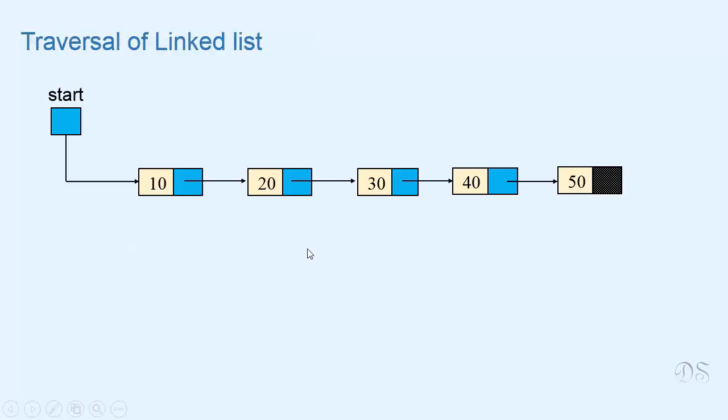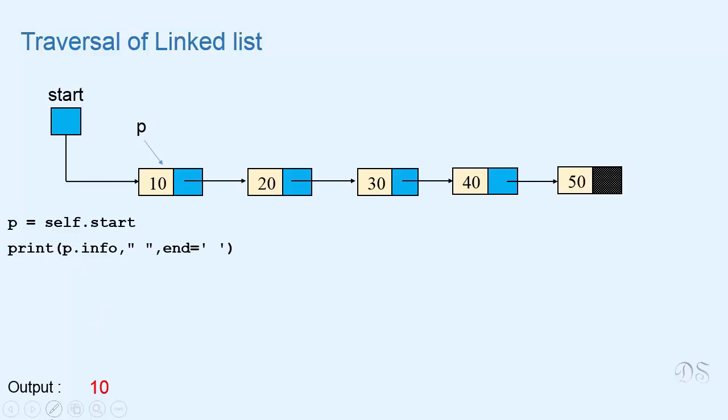Okay, now let's see how we can traverse our linked list. We have to start from the first node. So we'll take a reference P that refers to the first node. To make P refer to the first node, we initialize it with start because start refers to the first node. Now while visiting each node, we'll print the contents of the node. Now P refers to this node, P info is 10, so 10 will be printed. Next we write P equal to P link. So now P will refer to this node, and now when we print P info, 20 will be printed because info of this node is 20.